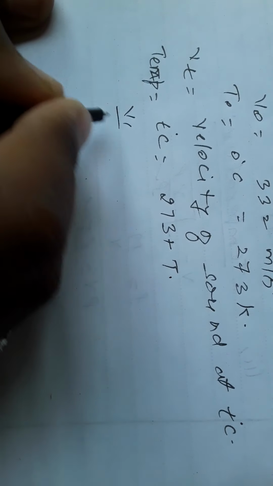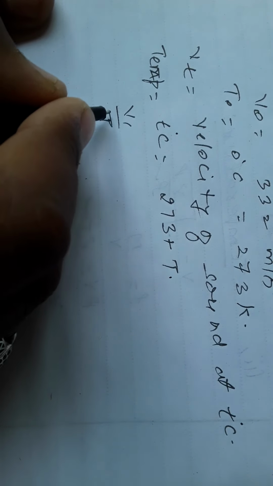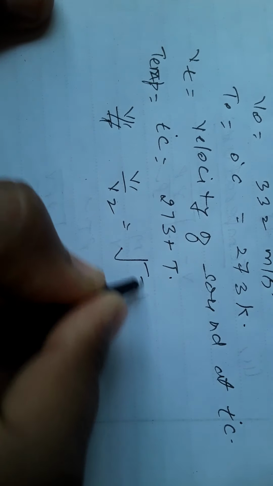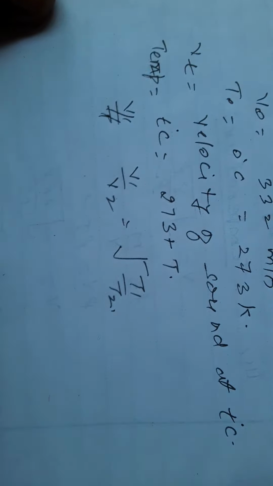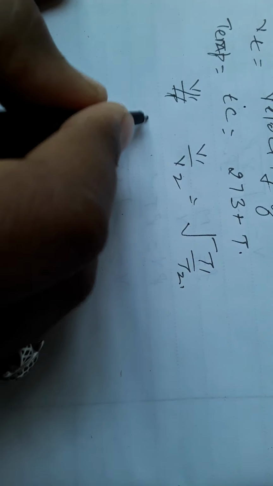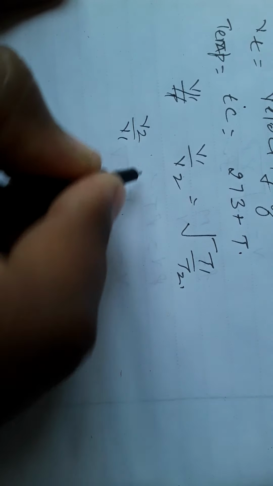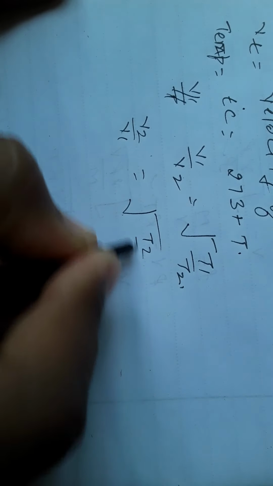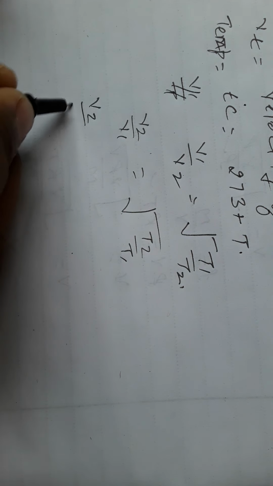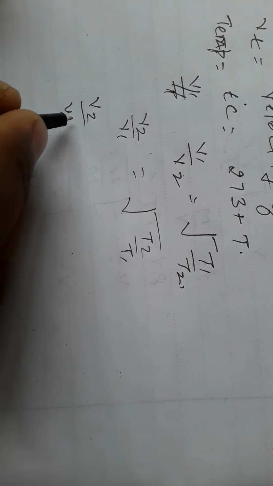According to the relation V1 upon V2 is equal to under root T1 by T2, taking reciprocal, V2 by V1 is equal to under root T2 by T1. V1 is V0, and V2 is the velocity at T degree Celsius, this is Vt.